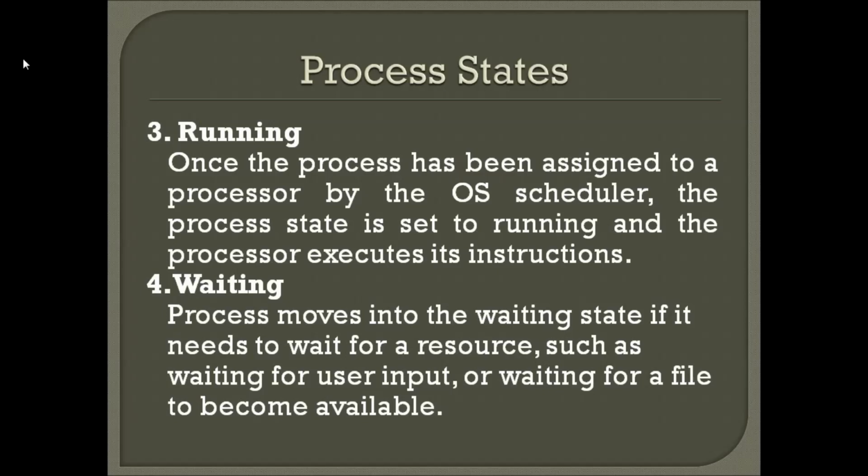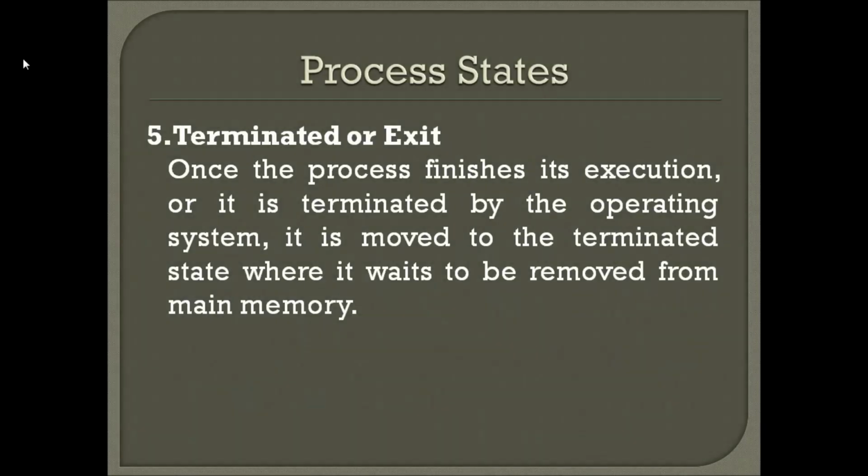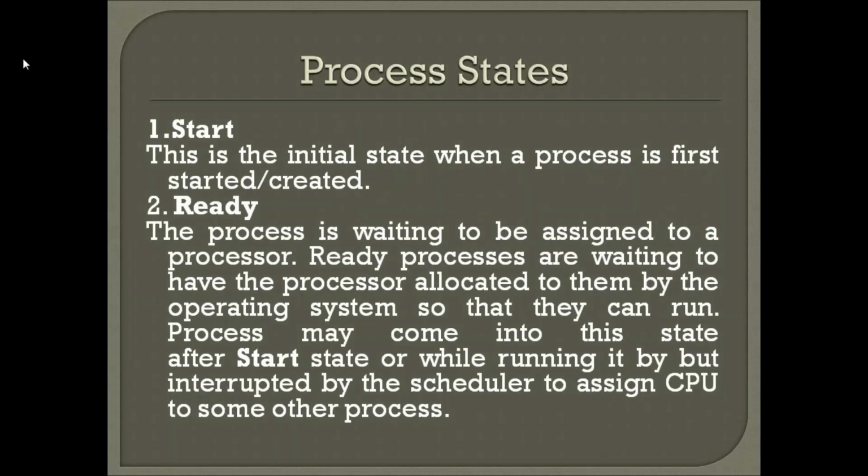For example, I already told you, right? When you have a shortage of resource, you may stop that process from executing. It will be in waiting state until you allocate the resources to that. For example, waiting for the user input, waiting for file to become available. It may wait for some resources, then the process will be in the waiting state, right? So see here, guys.